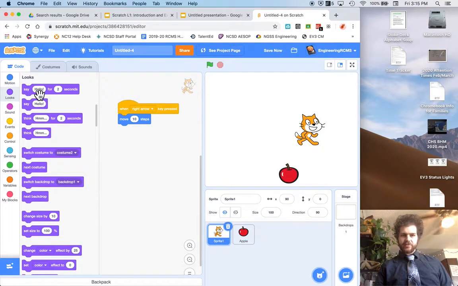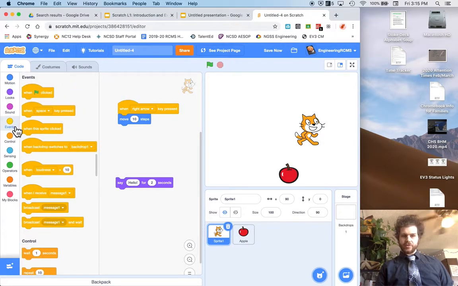Another thing that you can program is looks. I'm going to use looks to have the cat say hello. Now I want this to happen at a different time. I want this to happen when someone clicks on the cat. So I'm going to go back to the events and use when this sprite is clicked, say hello. Let's test it out. I click on him, he says hello.